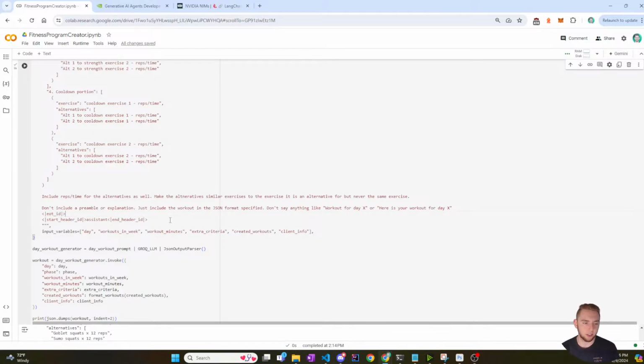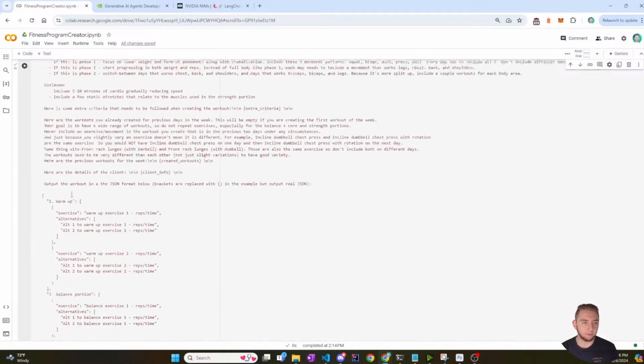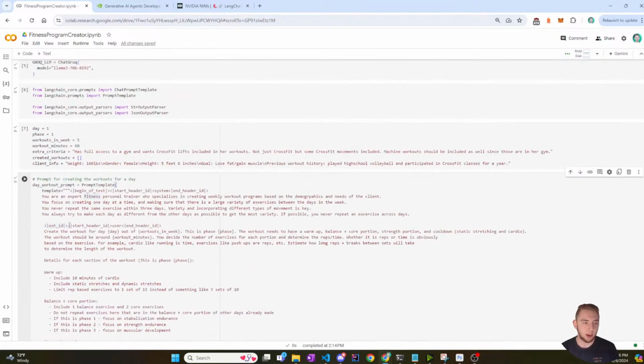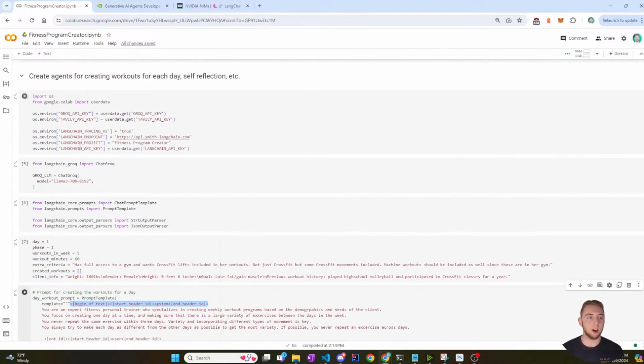One thing that's interesting is with Llama, there are these special tokens that you put in the prompt to identify certain things like, oh, this is the user speaking, or this is the system part of the prompt. And that's how you typically will prompt Llama, which is the Meta model. I'm using Llama 3, 70 billion parameters.